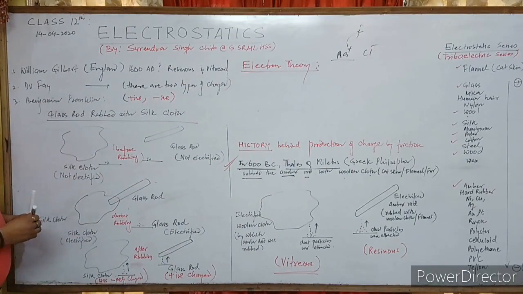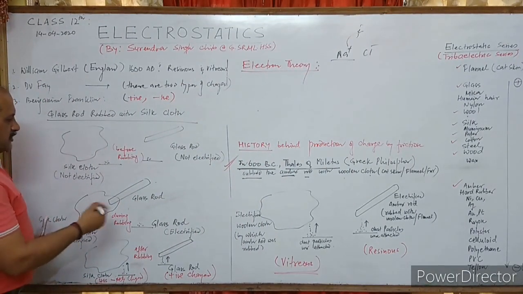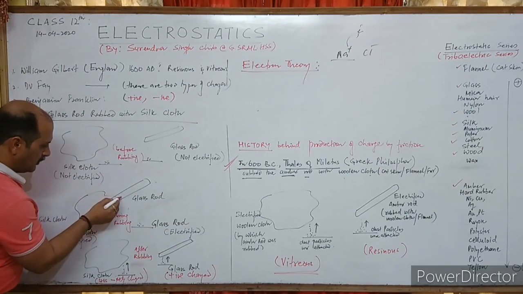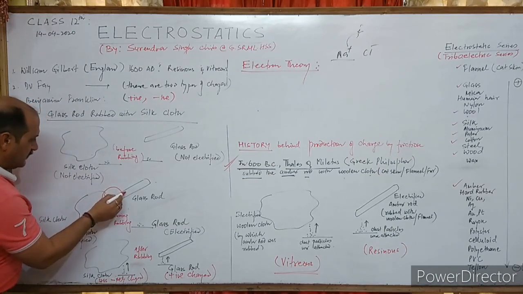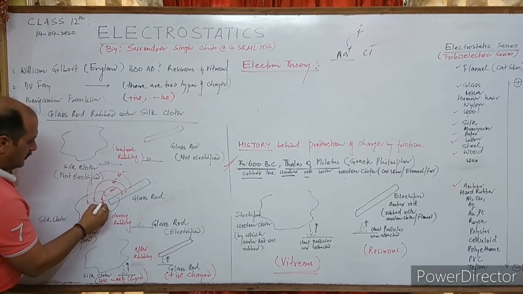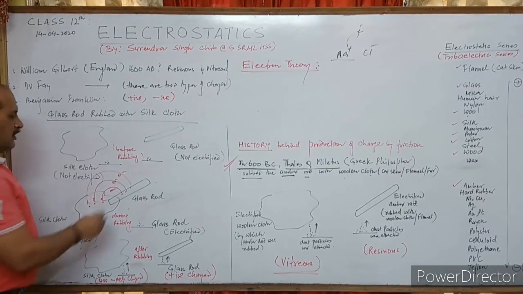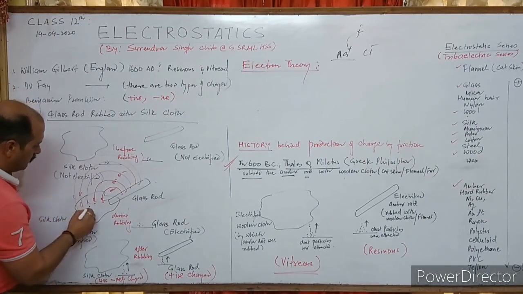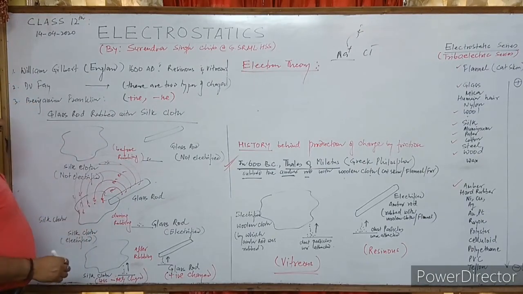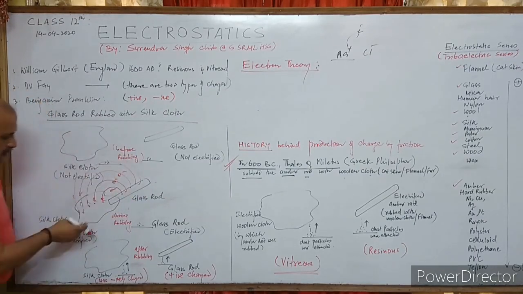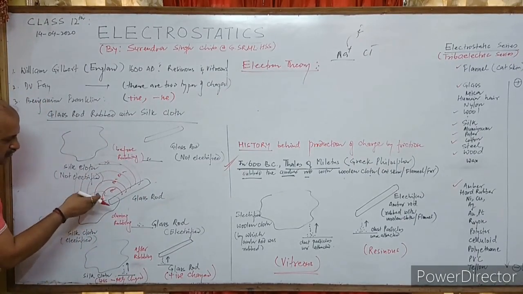Same here, what happens when they are rubbed together? Wear and tear takes place. Electrons get transferred from glass rod to silk cloth. For example, 5 electrons get transferred. It means this has 5 electrons less and this has 5 electrons more.